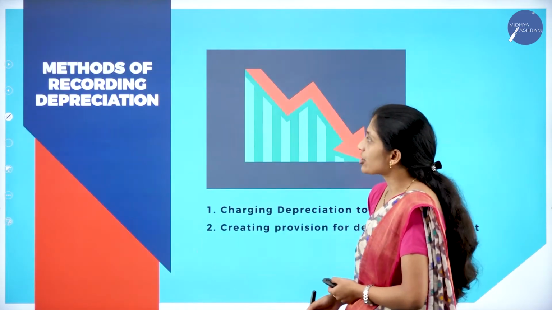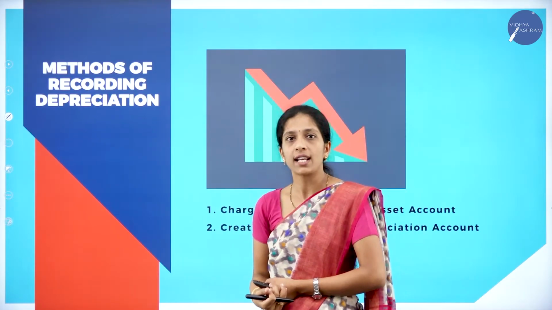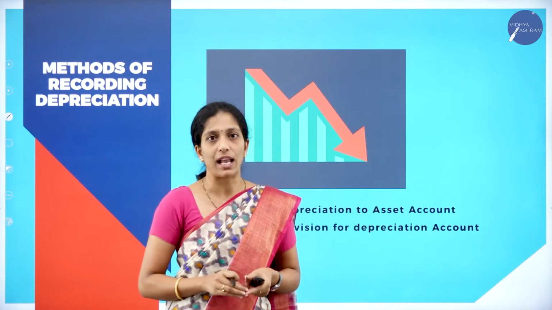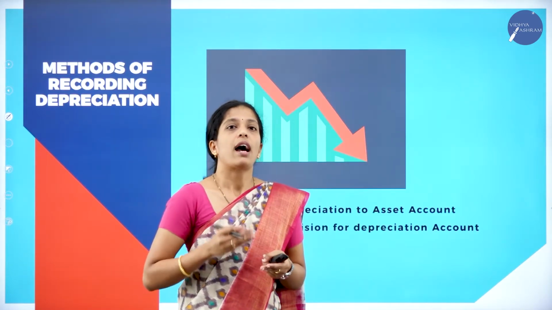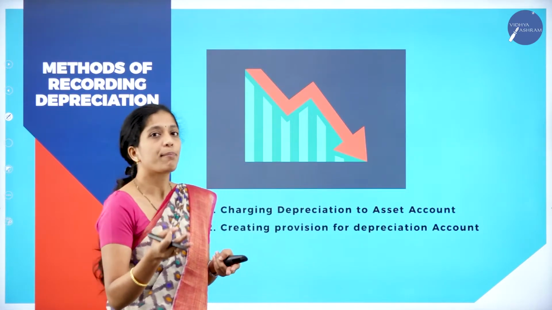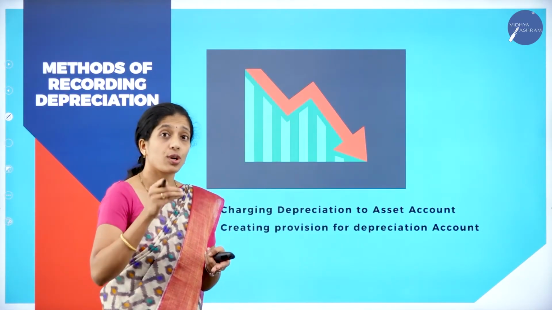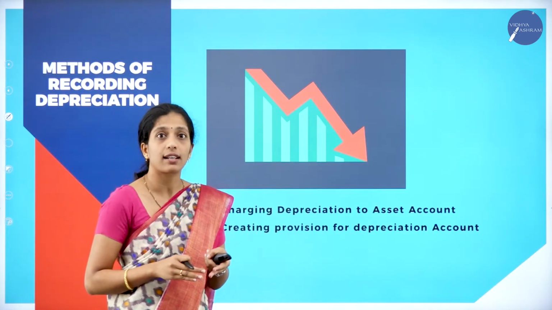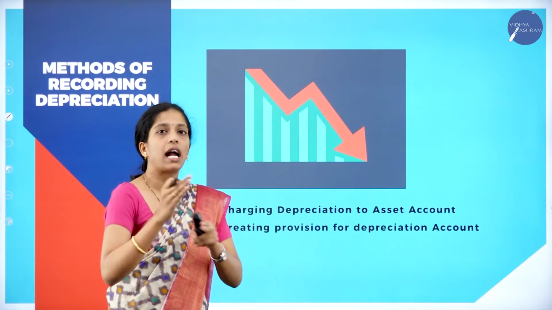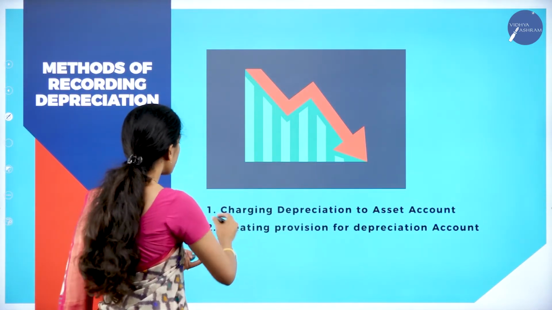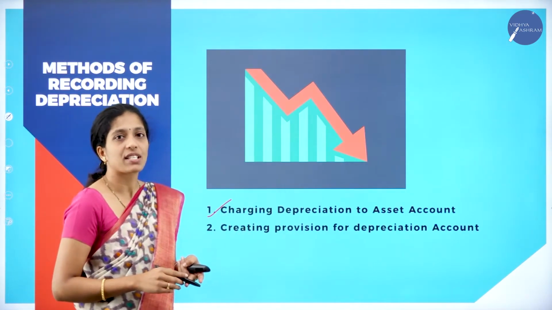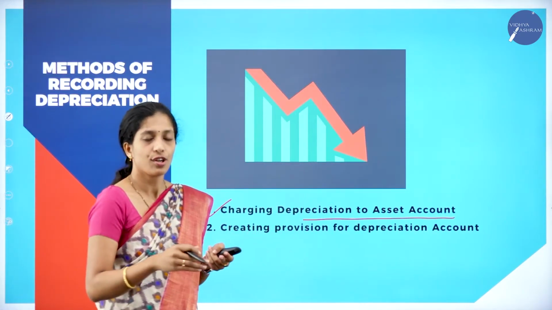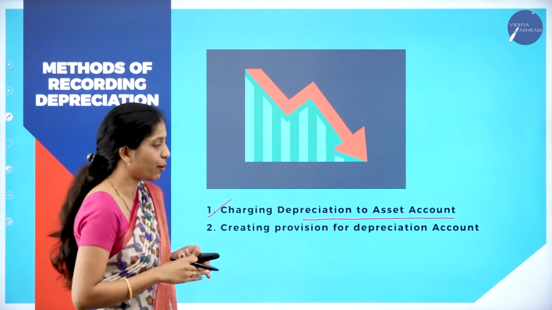Now moving on to the next concept, that is methods of recording depreciation. We know we are going to learn about straight line method and written down value method. Under straight line method and under written down value method, what are the methods to calculate depreciation? So the first one, charging depreciation to asset account. Here we are going to charge depreciation to asset account. We'll come to know later when we solve the problem.